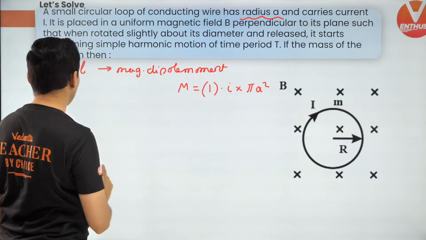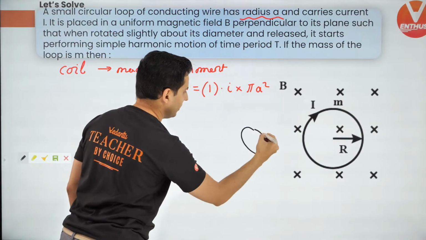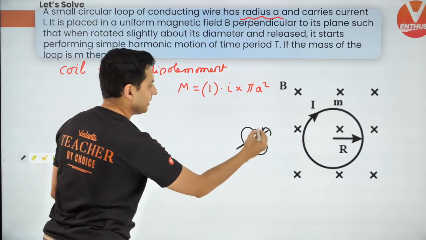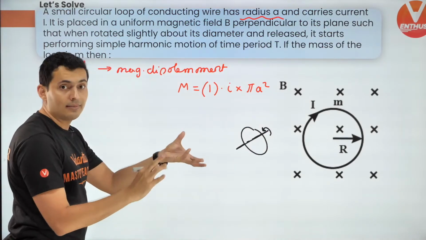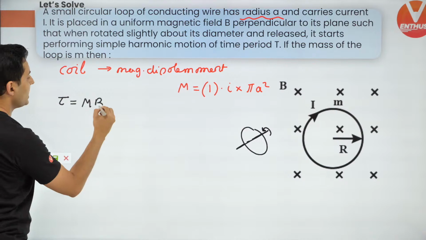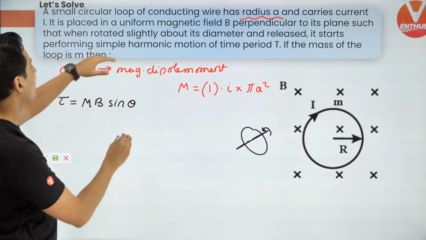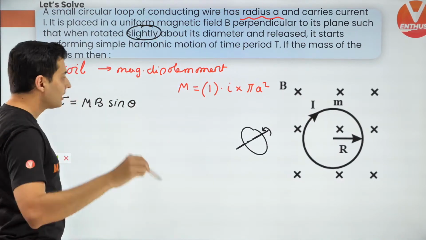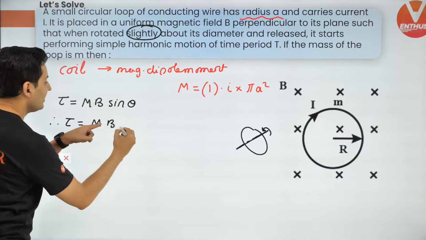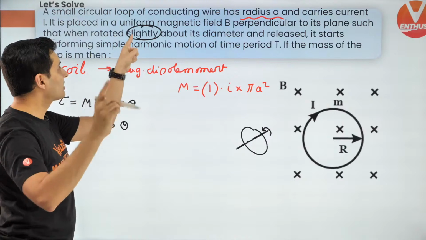So that is the magnetic dipole moment. Now, visualize this. If this is the coil, this is the diameter. If you rotate the coil by some angle, that coil will experience some torque, and that torque is mB sine theta. But for small angles, because it is rotated slightly, the torque will be approximately mB theta, because sine theta will be theta for small angles.